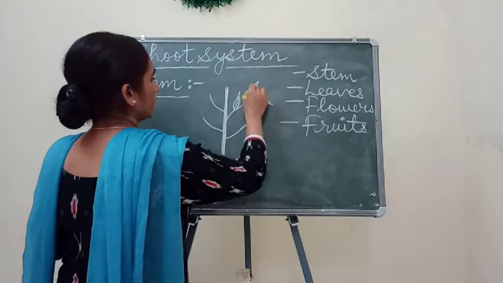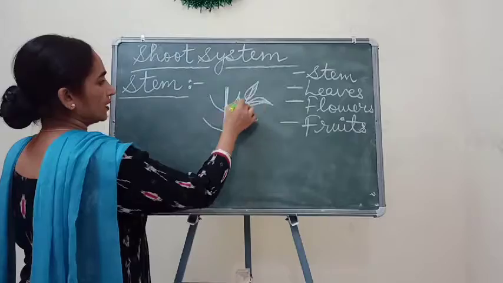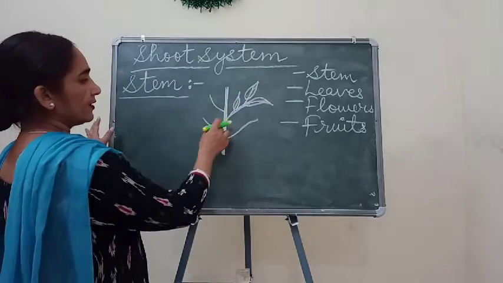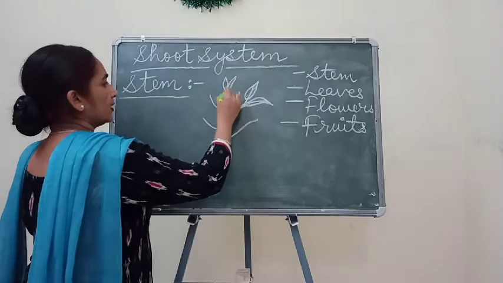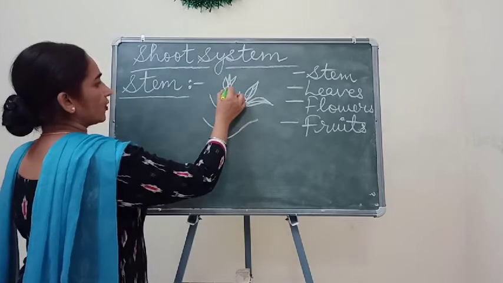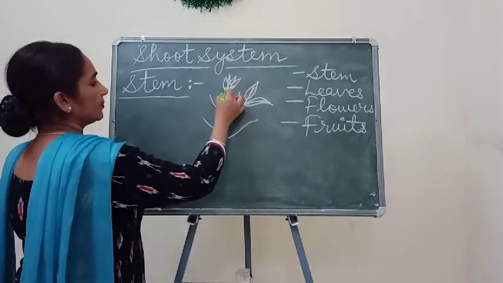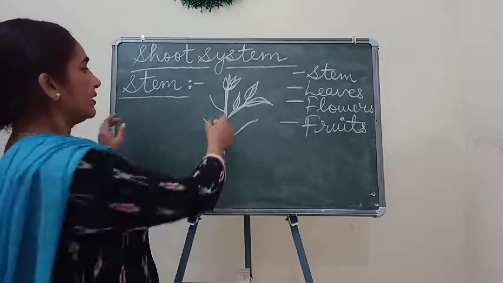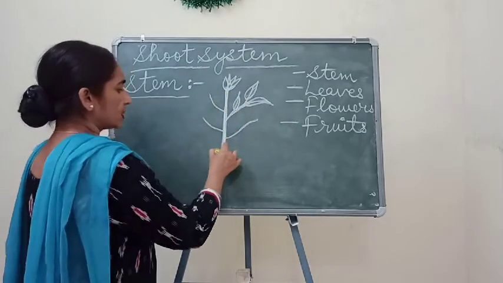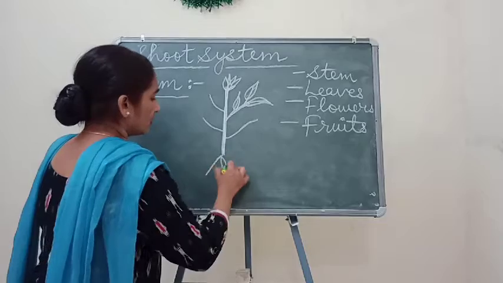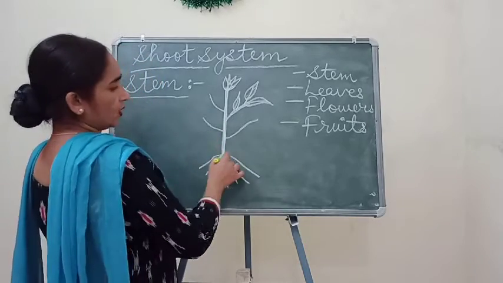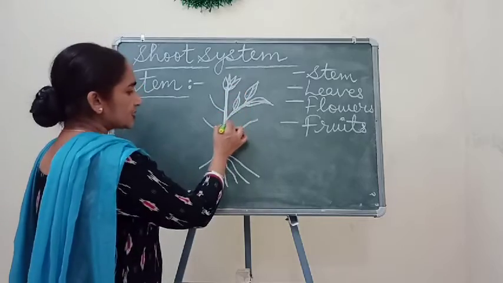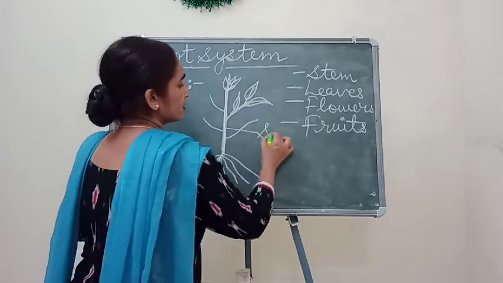In this way, on one branch I'll make leaves, and other branches are also there, and leaves can originate from all the branches. And children, this main part from where these roots originated, this part is called stem.